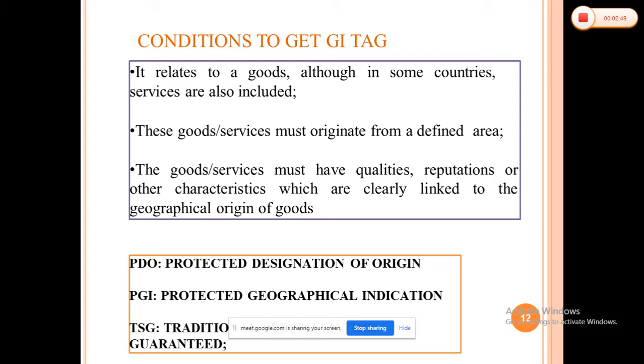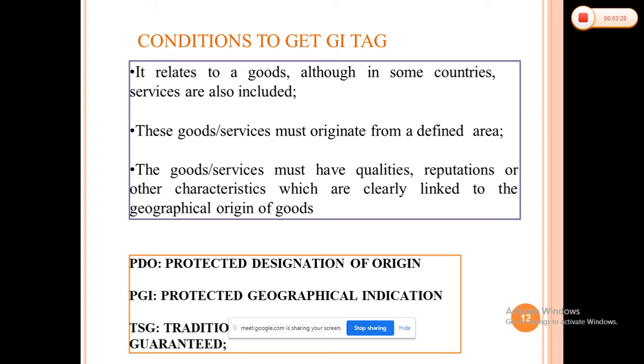As I already discussed, geographical indications are not only based on agricultural products. It may be any product that is famous in that specific territory. So it relates to goods, although in some countries services are also included. These services or goods must originate from the defined area. Then the important condition to get GI is that the product or service must have some qualities, some reputation or other characteristics which are clearly linked to the geographical origin of the goods.